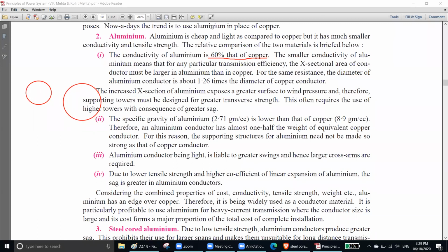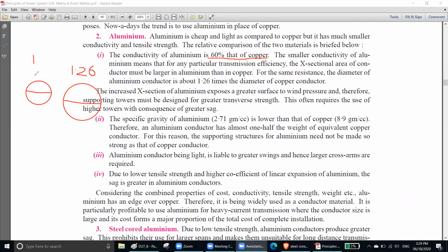If the copper diameter is 1 centimeter, then the aluminum diameter must be 1.26 centimeter for the same power.